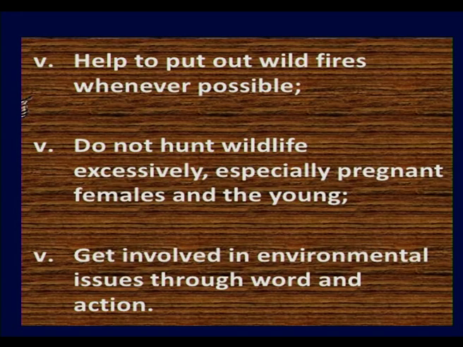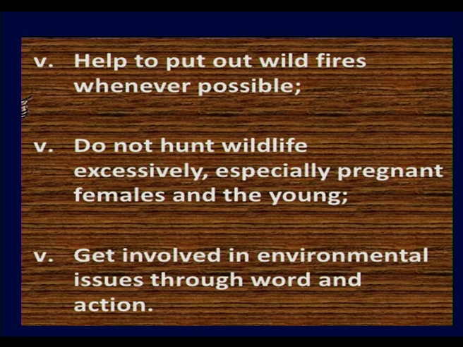And not only that one, wildfires have to be put out if possible, and do not hunt wildlife excessively, especially pregnant females and the young ones. Many people are doing this, but the government is not imposing fines on them, so that should not be done.